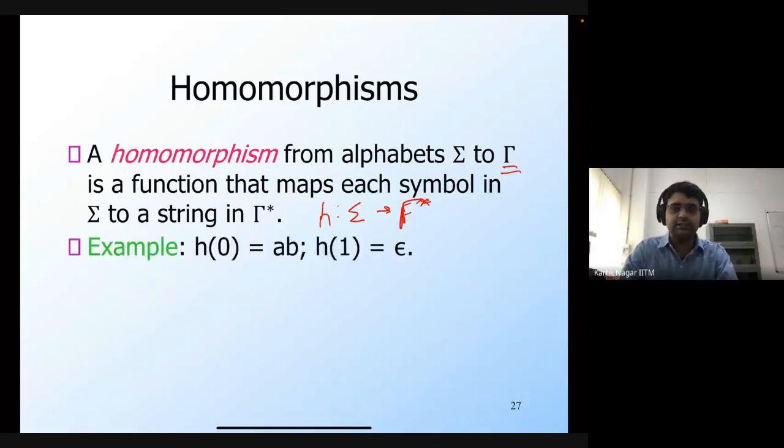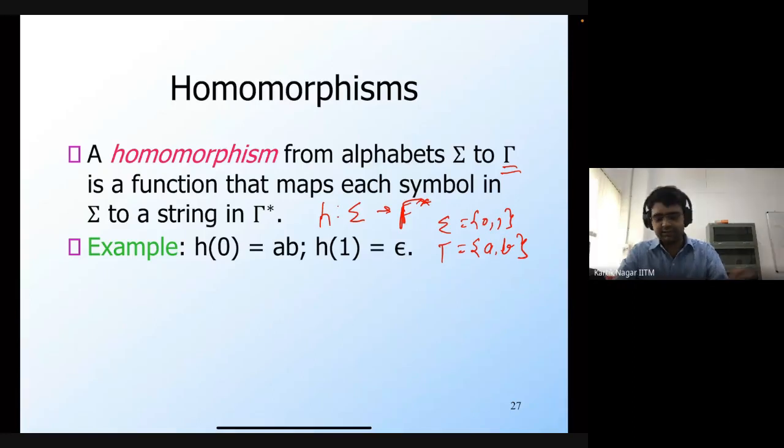Let's look at an example. Let's say that sigma is the binary alphabet, and gamma is an alphabet consisting of two symbols A and B. Then this is an example of a homomorphism. H associates the symbol 0 with the string AB, and it also associates the symbol 1 with the string epsilon.